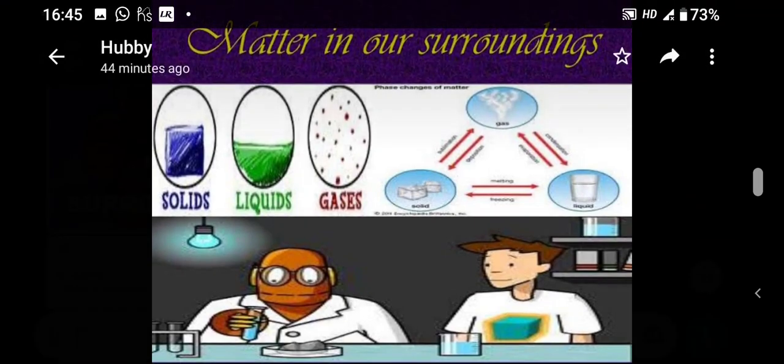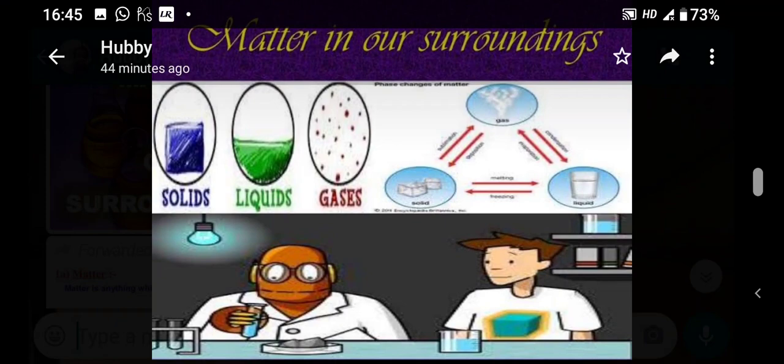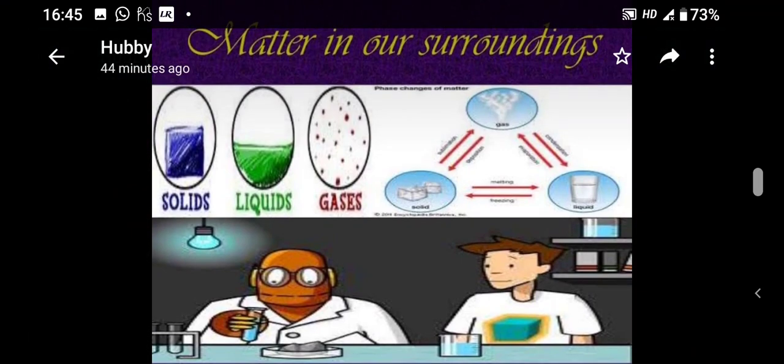So here we have studied all the changes. Okay, again I am revising. When solid gets converted into gas, it is sublimation. When gas gets converted into solid, it is deposition. When solid gets converted into liquid, it is fusion. And when liquid gets converted into solid, it is solidification. If liquid gets converted into gas, it is vaporization. And if gas gets converted into liquid, it is condensation.